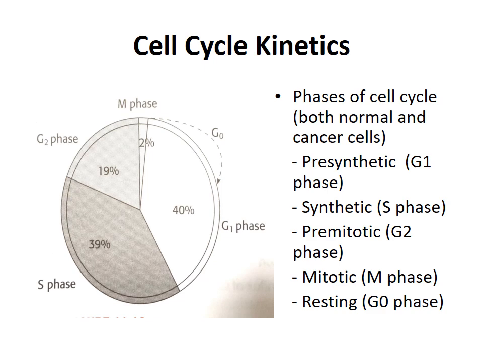The next phase, the G2 phase, which is 19%, is also called the pre-mitotic phase. Here there is synthesis of cellular components for mitosis, the protein and RNA synthesis. The next phase, the M phase, which is 2%, is also called the mitotic phase. Here there is mitotic cell division. The next phase is the resting phase, the G0 phase, where cells stop dividing temporarily or permanently.